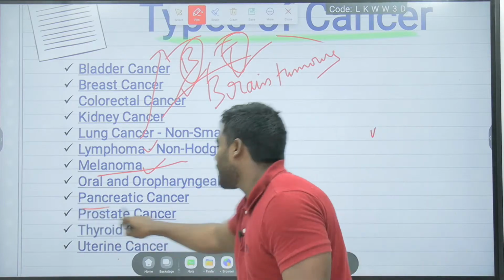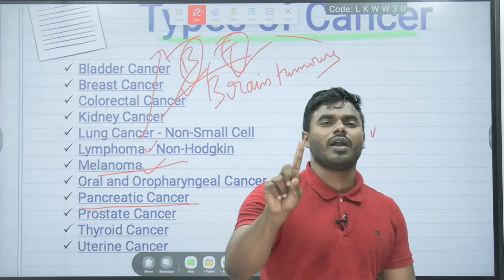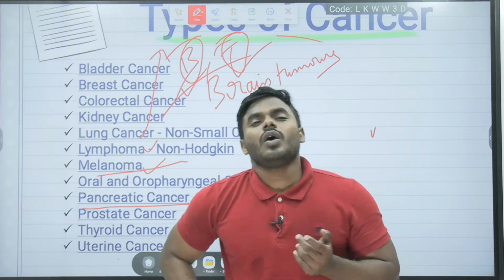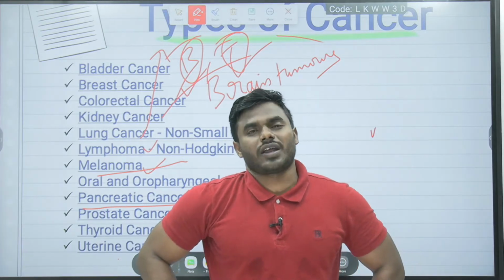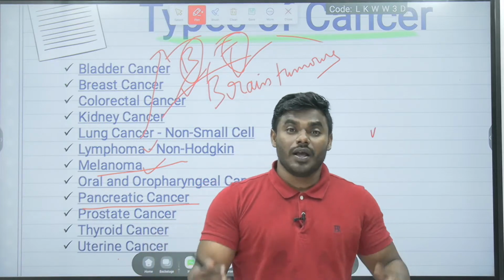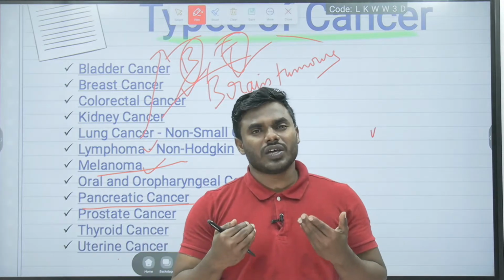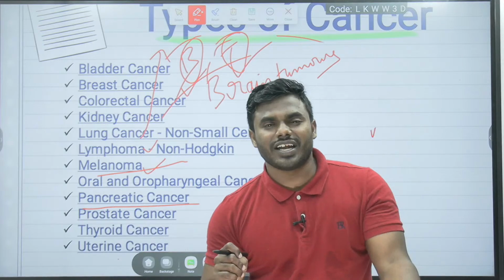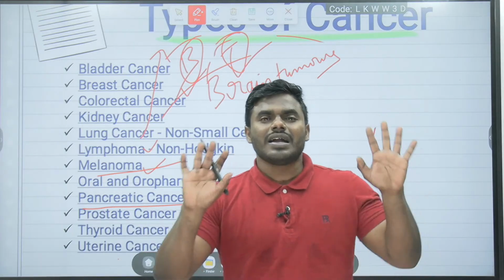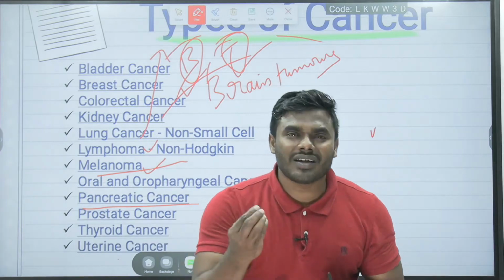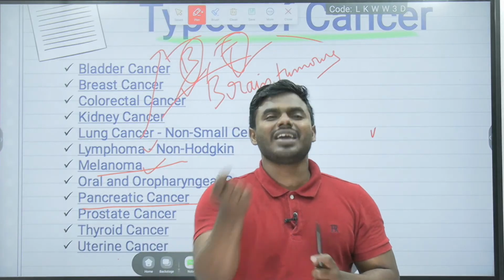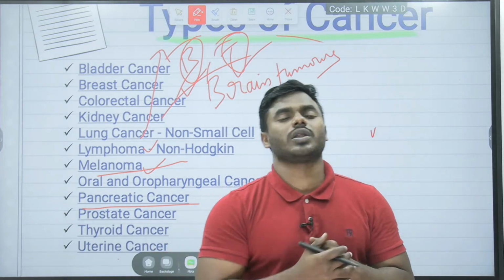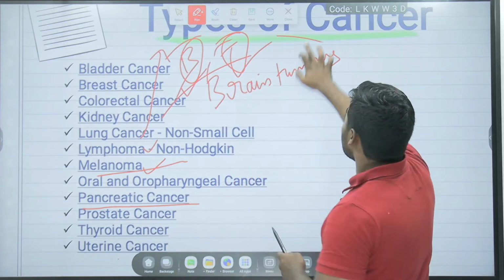Suppose, for example, if you look at pancreatic cancer, if we don't treat it in the early stages, there is only one treatment. What is that? The transplantation of the pancreas. But I have told all of you many times, nowadays because of technology, transplantations are becoming so successful. Whether it is liver, kidney, or pancreas transplantation, they are occurring successfully, but the organ does not work like before. Even after successful transplantation, the persons do not live more than 1 to 2 years. So these are all different types of cancers.